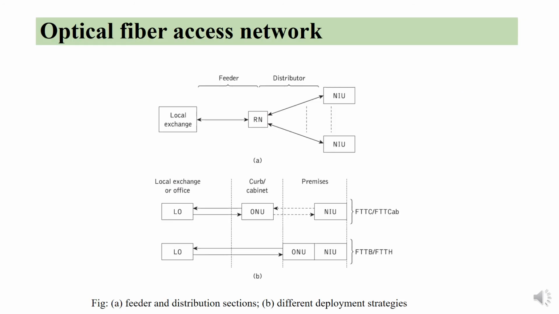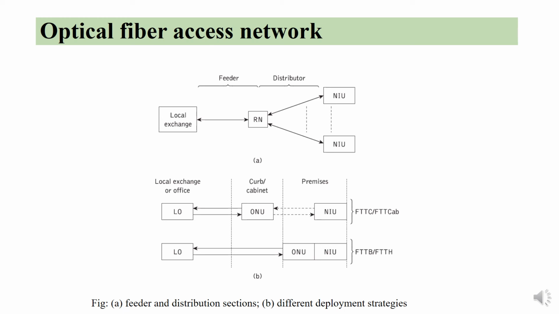Here we'll see what optical fiber access networks are. There are two sections, the feeder section and the distribution section, as shown in the figure. The local exchange and the remote node network is considered the feeder section, and the network between a remote node and the network interface unit is called the distribution section or distribution network. The NIU enables communication between devices that use different protocols.